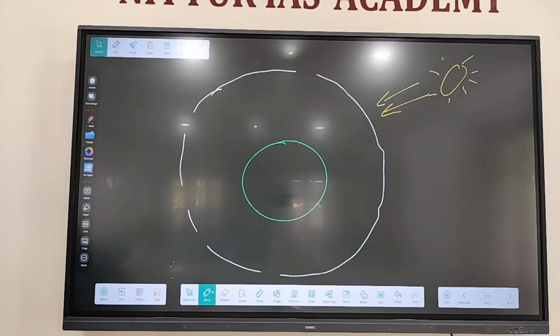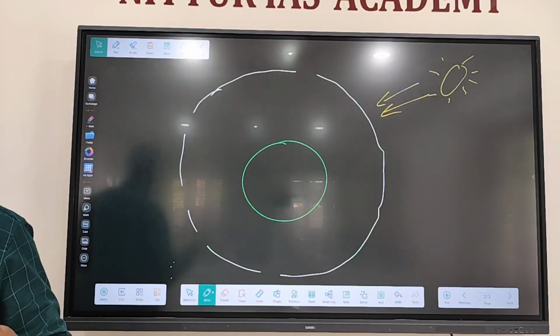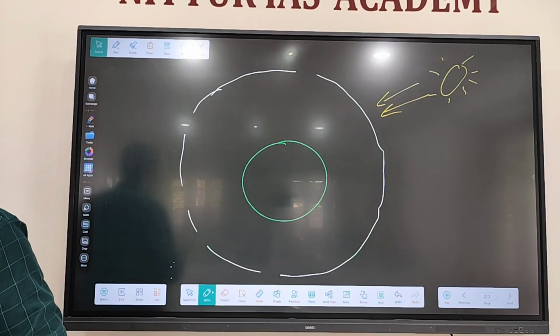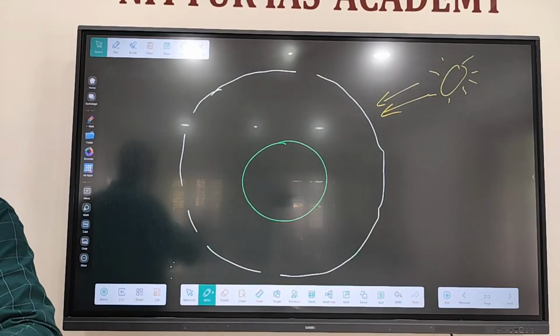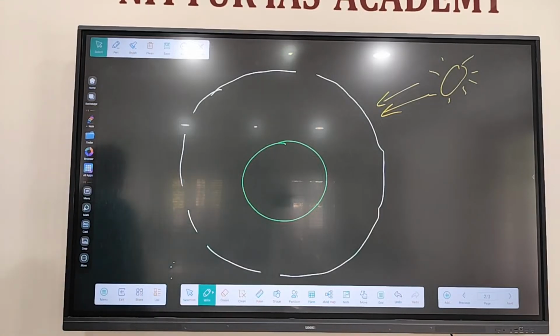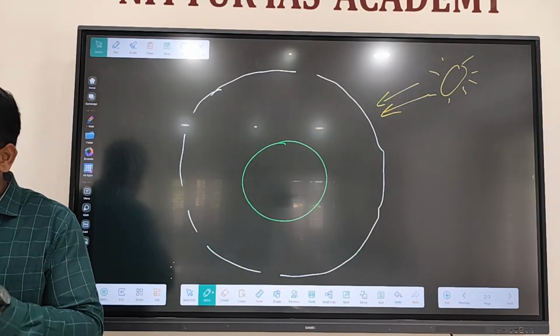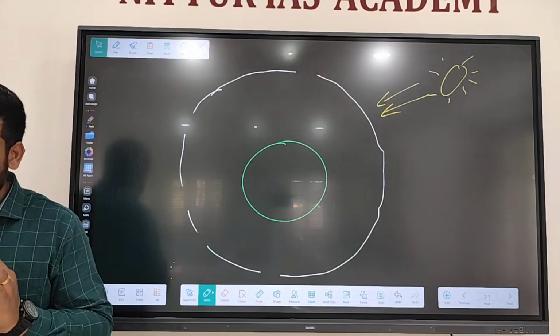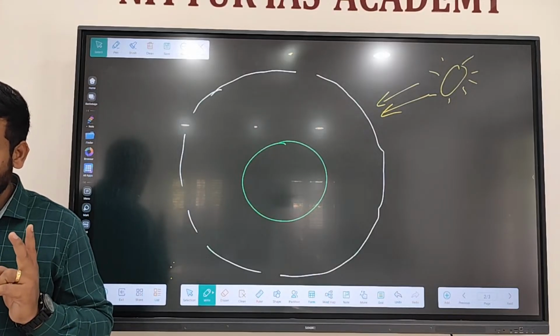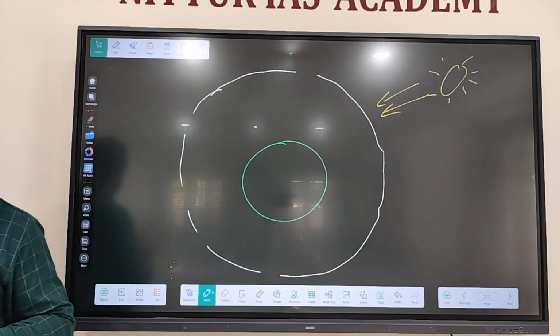Which is the hottest planet in our solar system? Actually, generally, the object which is close to the heat source will have a higher temperature. That's true, right? But here, in the case of our planets, the hottest planet is Venus. Second from the sun, Venus, Shukra Graha, has the highest temperature.